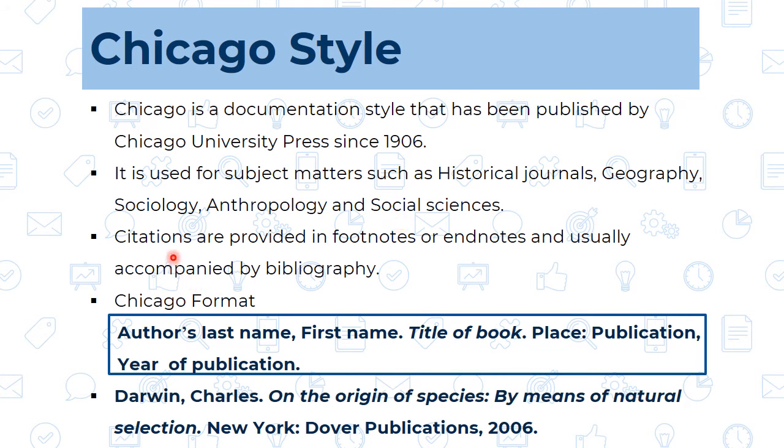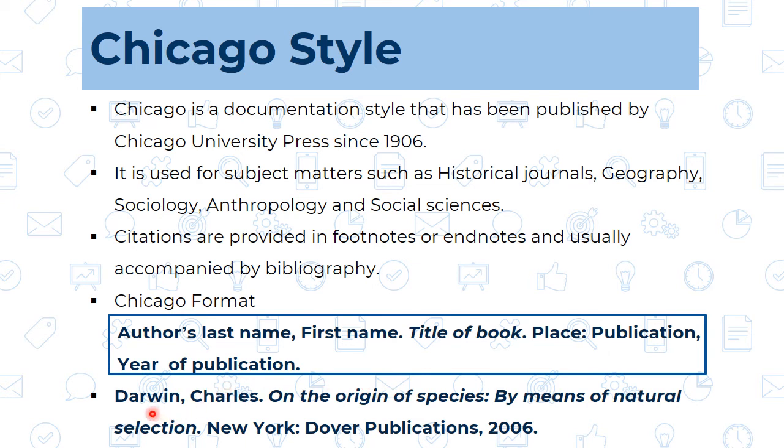And citations are provided in the footnotes and endnotes, and usually accompanied by the bibliography. So that footnotes and endnotes is the speciality of the Chicago style. MLA and APA we were not using that. Now the format of the Chicago, that is author's last name, first name, title of the book. Here also it is given in the italics form, then place, then publication and year of publication.